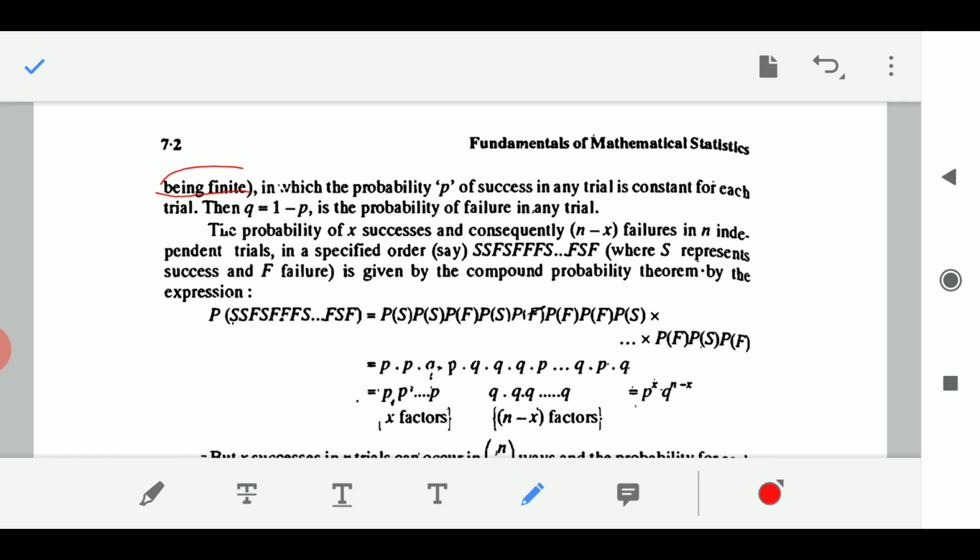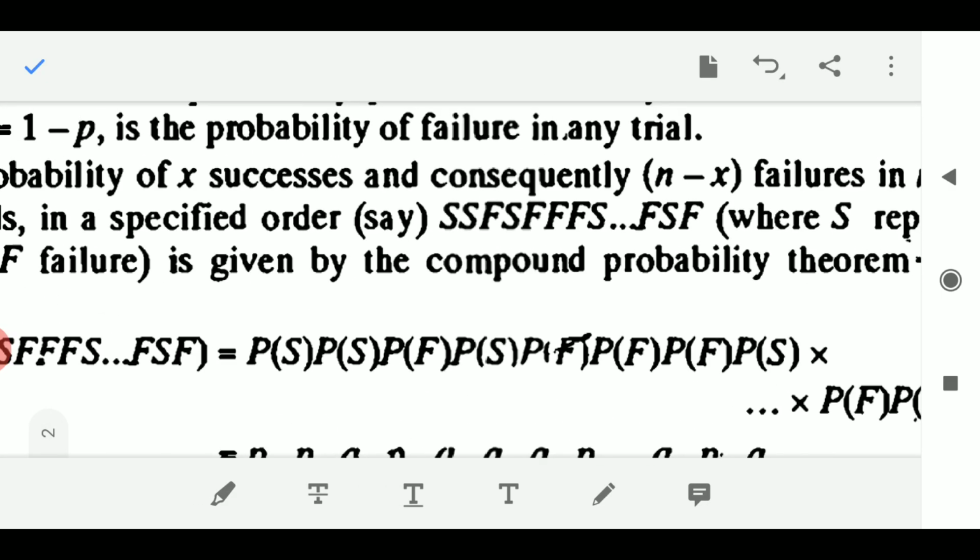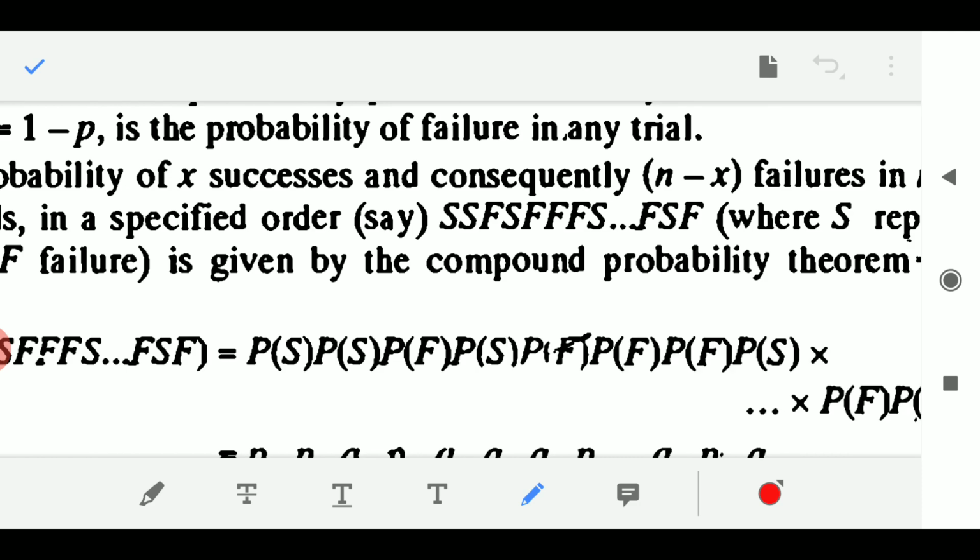So the probability of x successes and consequently n minus x failures in n independent trials in a specified order, say success, success, failure, success, failure, success and so on, because I have to do it n times, failure, success, failure.